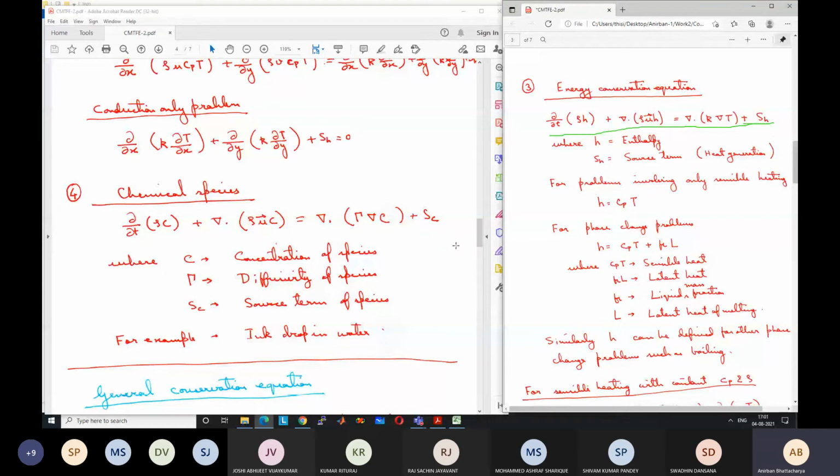A lot of things are related. You have to develop that intuition to relate these things. Let us come back to our problem.